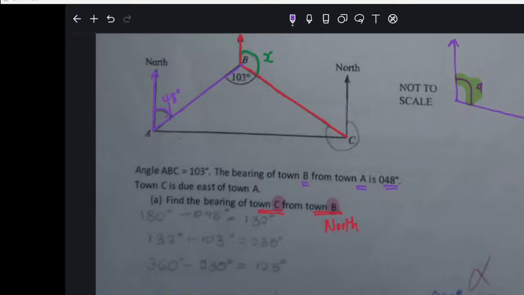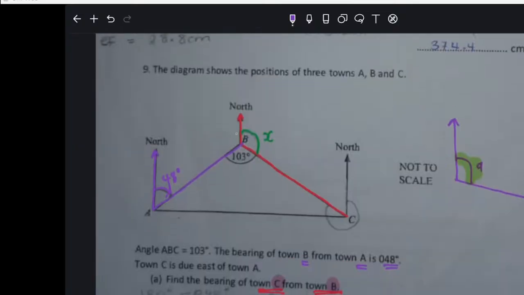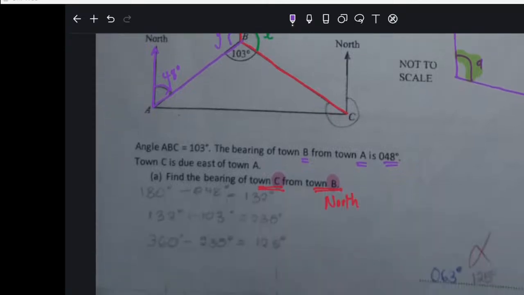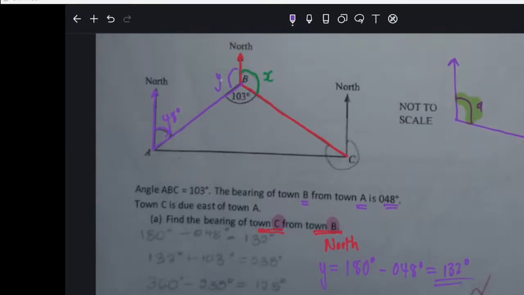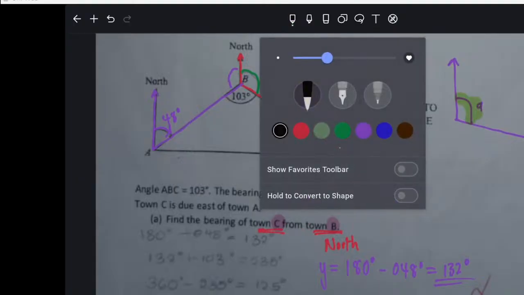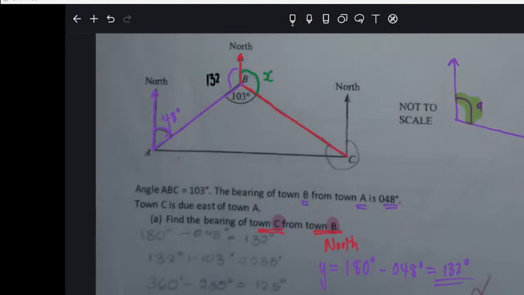So it's 48 degrees, which means I can find this one. I can call it y. I'll say y is equal to 180 degrees minus 48. That gives you 132 degrees, right? So you can say that this is 132 degrees.